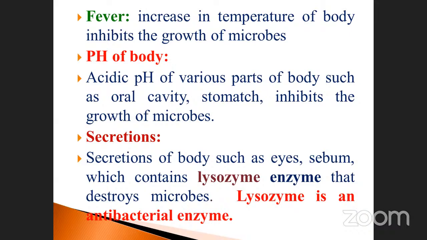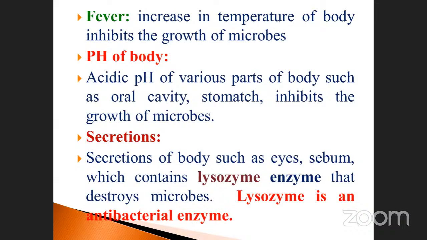And secretions. Secretion, you already know, is nothing but enzyme secretion. Secretions from body parts such as the eyes, lacrimal gland, and sebaceous gland contain the lysozyme enzyme. Already we discussed lysosome is one of the cell-bound organelles used for phagocytosis, and helping the cells. The enzyme secreted is called lysozyme.